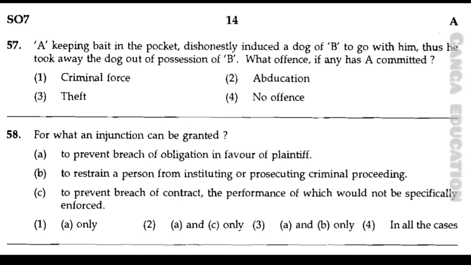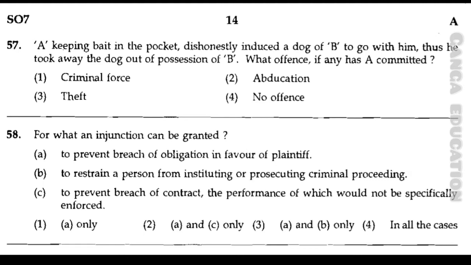Now question 58. For what can an injunction be granted? A. To prevent breach of obligation in favor of the plaintiff. B. To restrain a person from instituting or prosecuting criminal proceedings. C. To prevent breach of contract, the performance of which would not be specifically enforced.